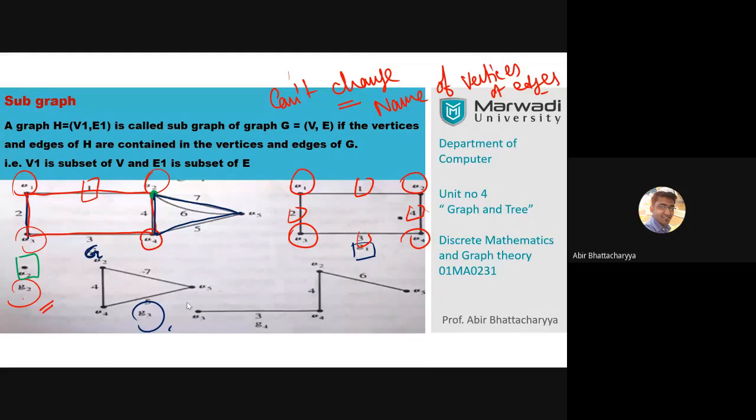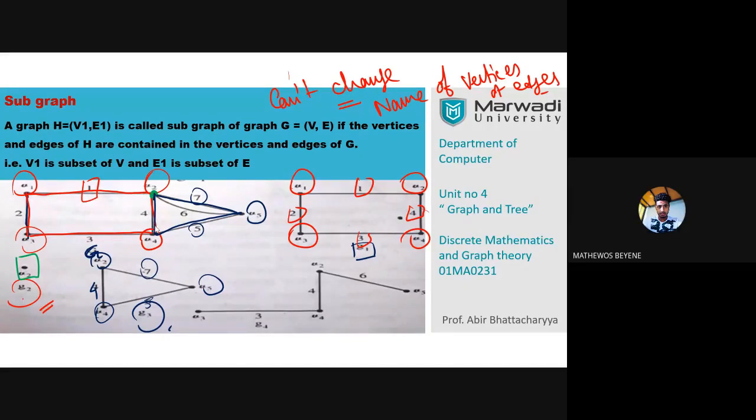Yes, G3 is a subgraph. Alpha 2, alpha 4, alpha 5, and this is 5, this is 7.